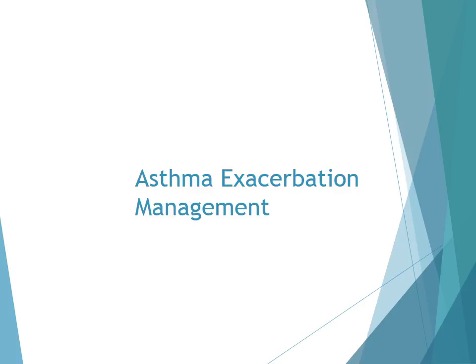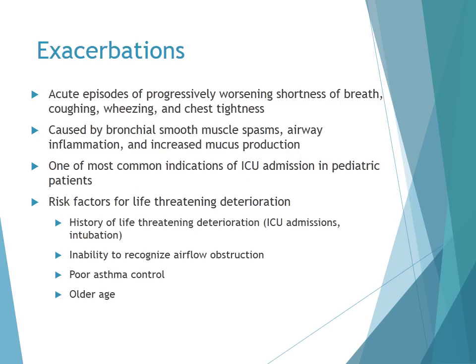Now on to asthma exacerbation management. So asthma exacerbations are acute episodes of progressively worsening shortness of breath, coughing, wheezing, and chest tightness. These exacerbations are caused by bronchial smooth muscle spasms, airway inflammation, and increased mucus production, and they're one of the most common indications for ICU admissions in pediatric patients. And risk factors for life-threatening deterioration that we want to look out for include history of life-threatening deterioration, so previous ICU admissions or previous required intubations, the inability to recognize airflow obstruction, a history of poor asthma control, as well as older age patients.